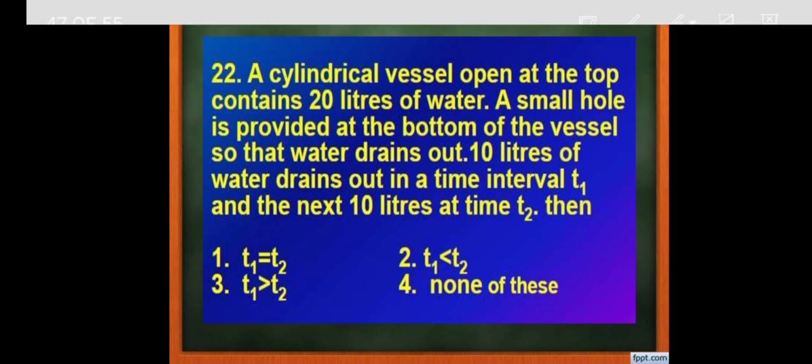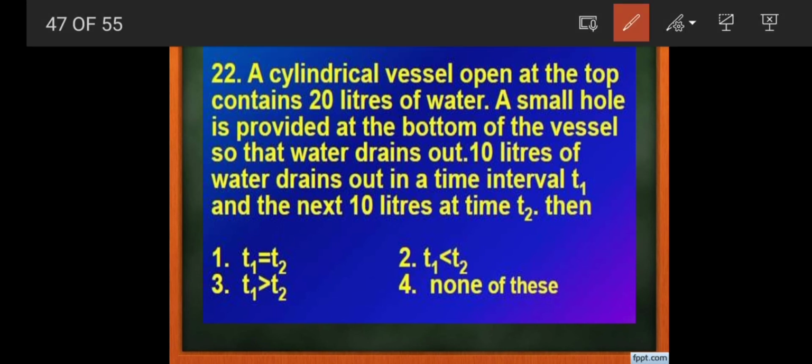The question is simple here. Let me draw a small diagram. Here it is a container, let us assume, and in this container 20 liters of water is present, or this container is filled with 20 liters of water.